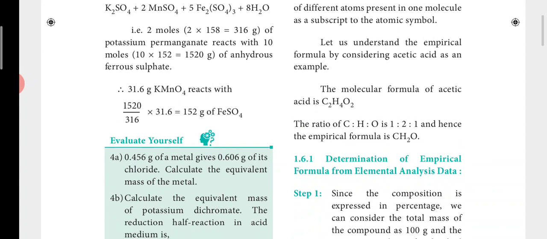First you have to calculate the mass of chlorine. Metal is there, metal chloride is there, but we don't know the mass of chlorine. Single metal is here, but chlorine we don't know. How to identify that? Subtract the metal from the chloride, then you will get chlorine. Based on that, you can calculate the equivalent mass. Is it clear, children? Try to do this, do your assignment and submit on time.